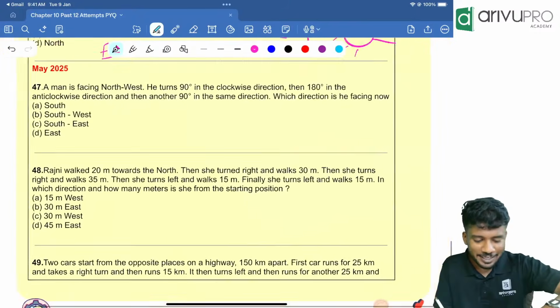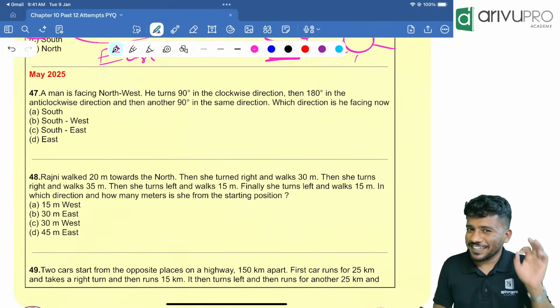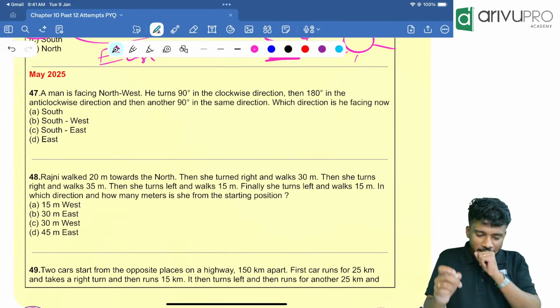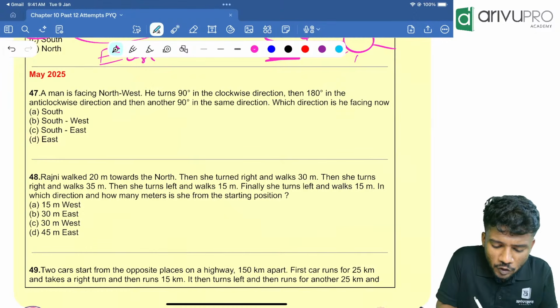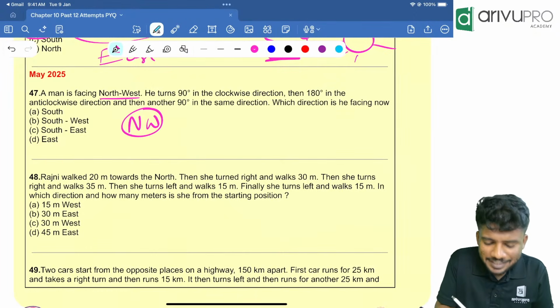Got the point? Now we are going for the May 2025 attempt. One of the very complicated attempts, but still for logical reasoning it was very easy. A man is facing northwest. Northwest is the initial direction.